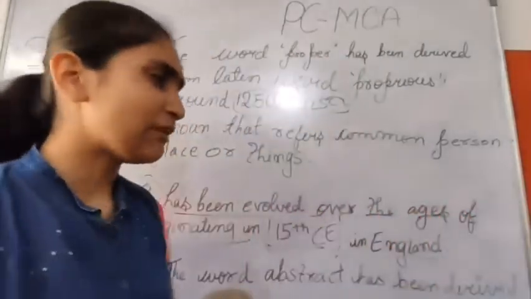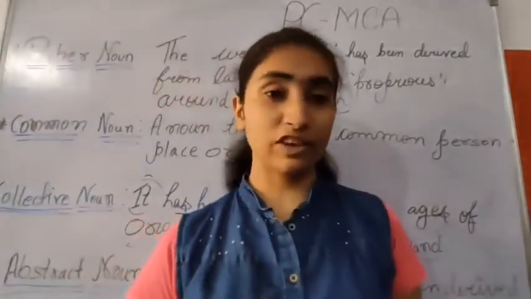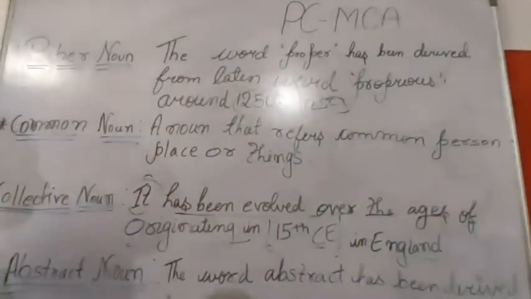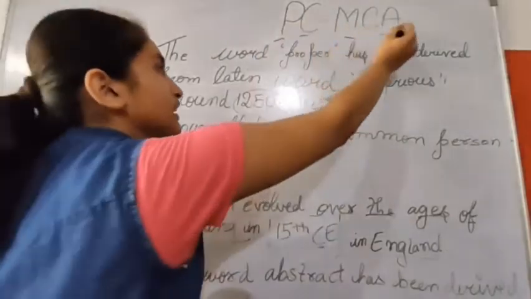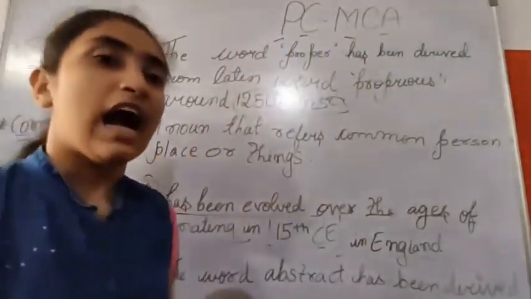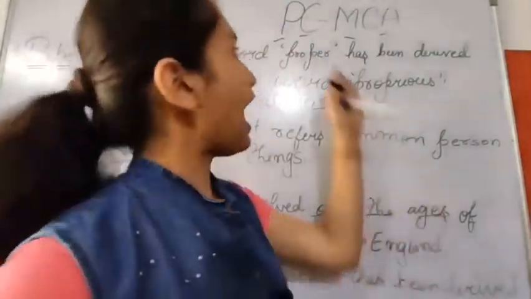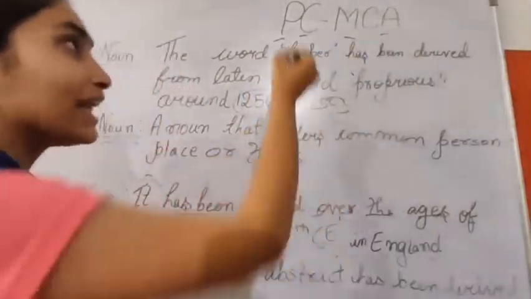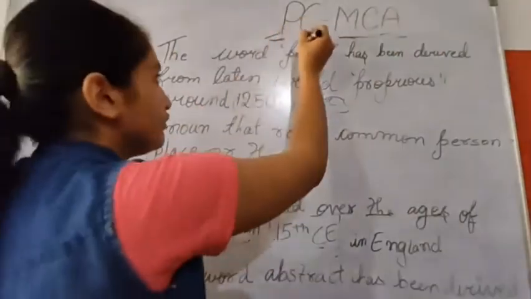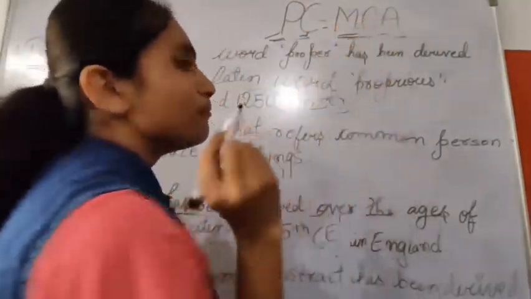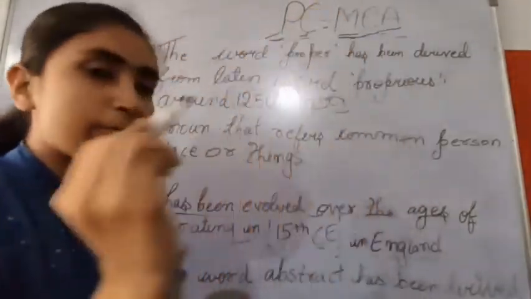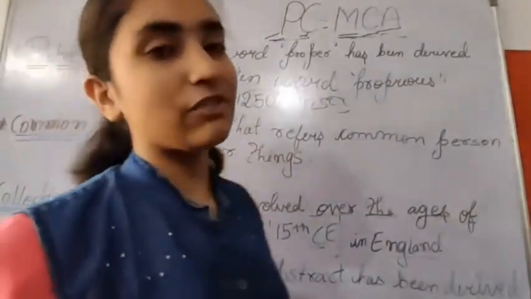But sometimes we forget about the types of noun. So I'd like to tell you a trick so that you can remember the types of noun. PCMCA, PC for personal computer. To learn personal computer, you can do one course, which is MCA. Then PCMCA, again I am repeating, PCMCA: P for proper noun, C for common noun, M for material noun, C for collective noun and A for abstract noun. Okay, so this was for today's session.